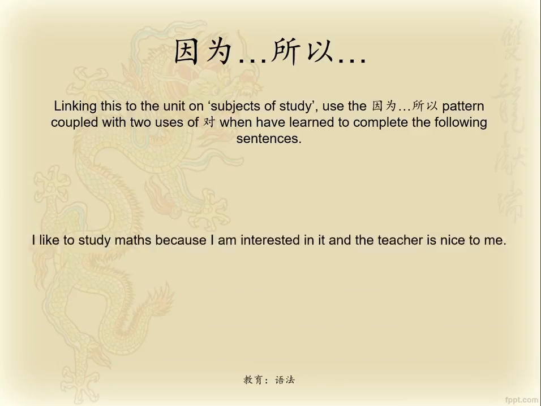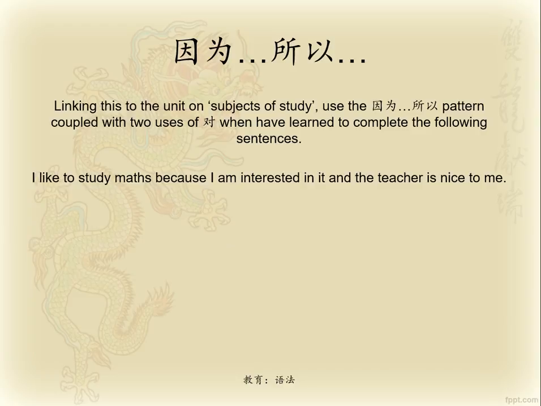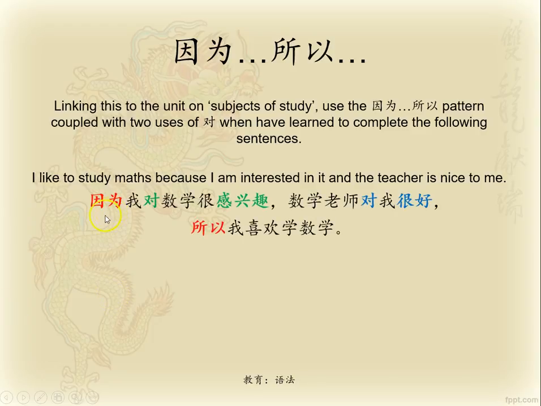Okay. So I like to study maths because I'm interested in it and the teacher is nice to me. And you'll say, Mrs. Haynes, I can't see any use for because and therefore. Aha, here you go. 因为我对数学很感兴趣，数学老师对我很好，所以我喜欢学数学。You can see here that I've used the 因为所以 pattern in 红色, in red.